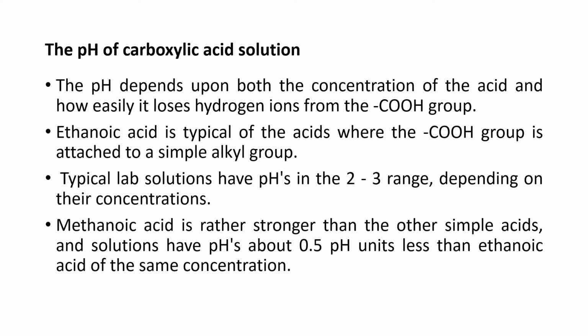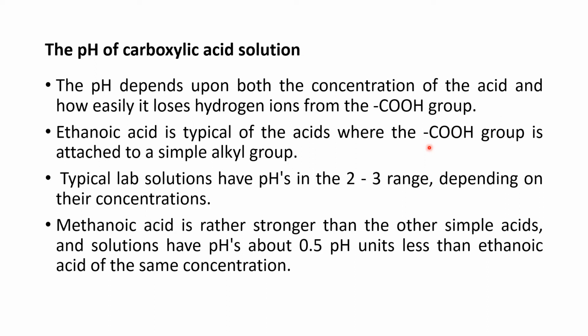Here, students, we discuss the pH of carboxylic acid solution. We know pH depends upon acid concentration and how easily it can lose H positive, or hydrogen ion, from the carboxyl group. If we consider the example of ethanoic acid, it is a typical acid where the carboxyl group is attached to a simple alkyl group. We have a typical lab solution, and mostly the pH lies between 2 and 3. This range depends upon the concentration.